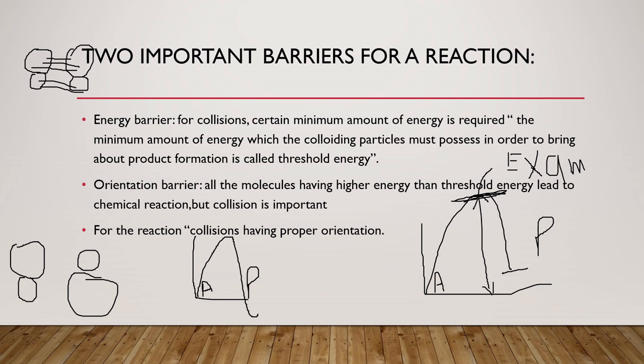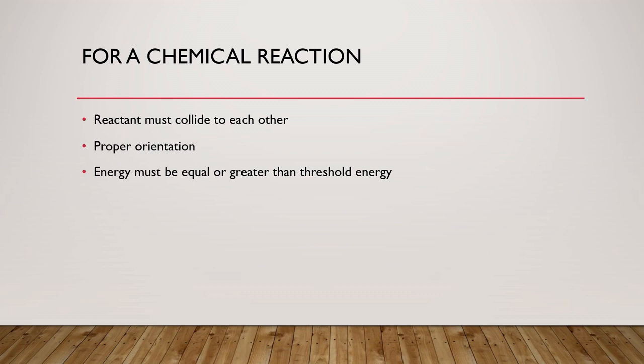Okay students, these are the two important barriers for a reaction: collisions and proper orientation. So what have we concluded? Reactants must collide with each other, the first condition. Having proper orientation, the second condition. Third condition, energy must be equal to or greater than the threshold energy.